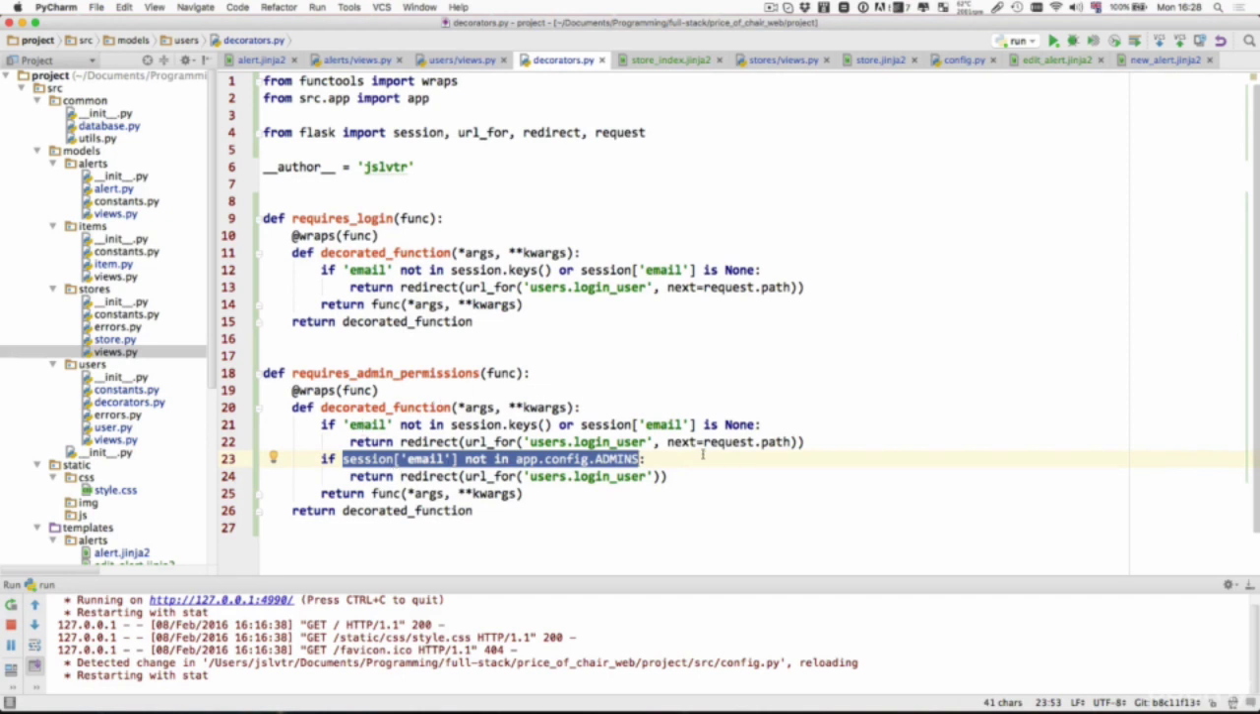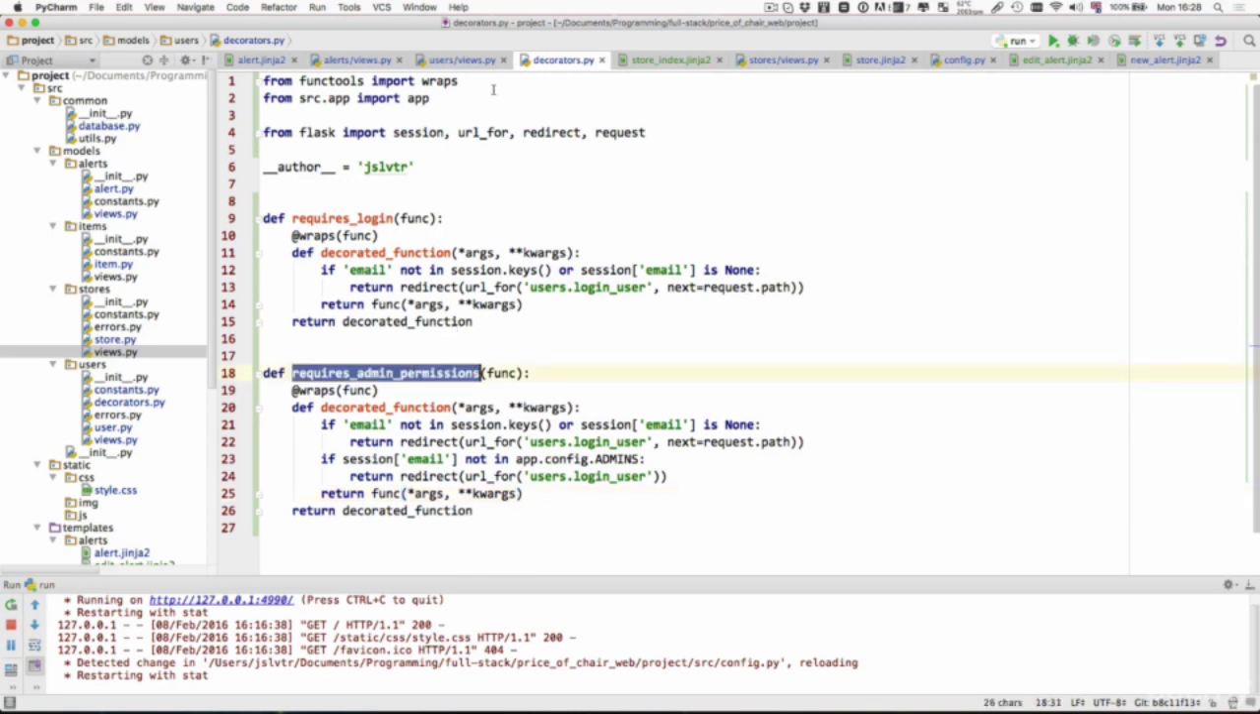And we need to check for both, because if we only check this one and email does not exist in the current session, we'll actually get an error saying the email doesn't exist in the session variable. So we need to make sure we're checking this as well as this. Okay, so now we can use this.